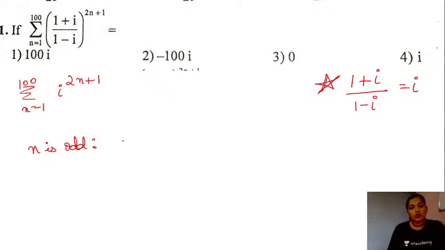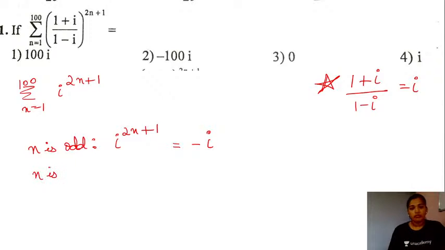So whenever n is odd, iota raised to the power 2n plus 1. Let's take an example. If I take n is equal to 1, we will have this as iota cube, and the value here will be minus iota. Similarly, when you take n is equal to 3, you will have iota raised to the power 7, which is again equal to iota cube, and the value will be minus iota.